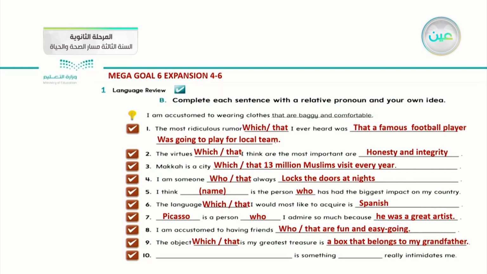Number 10, we have a long space and is something, and another space really intimidates me. What do you think it is? Lightning is something which or that really intimidates me. Okay, by the end of this question, we apply the relative pronouns suitable with things and suitable with people. Can you have more time to apply with another question?